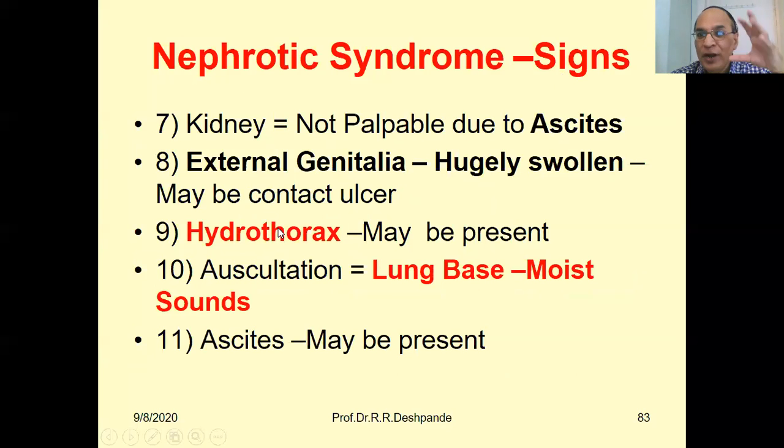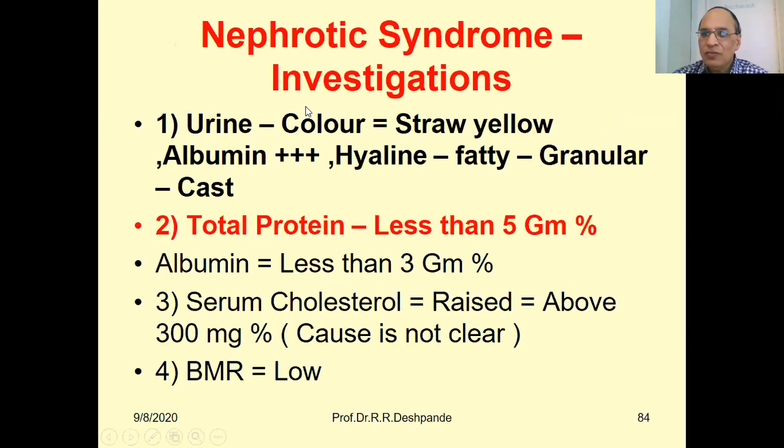Hydrothorax, there will be fluid in the thoracic cavity. On auscultation by stethoscope, the doctor will find moist sounds, rales and crepitations at the base of the lungs. By checking the abdomen, ascites can be detected. Now, investigations. Urine color will be straw yellow, albumin will be 3+, and casts will be there.